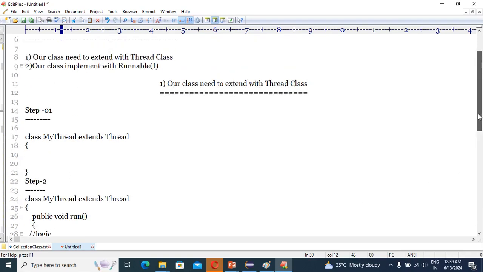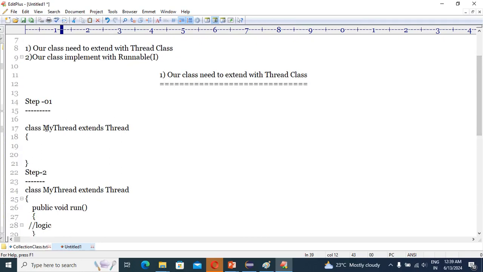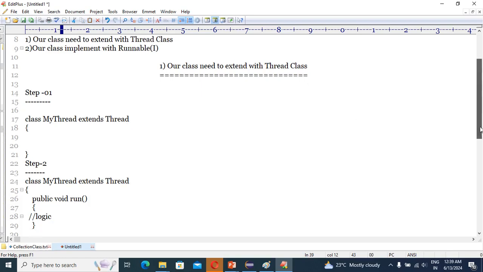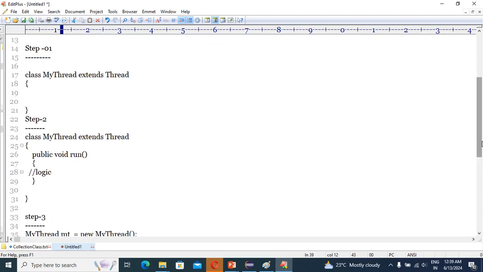Once again, I am explaining all the 4 steps. What is step number 1? Our MyThread is a normal class. If this normal class extends the Thread class, then only our class becomes a thread class. This is the first step. What is the second step?